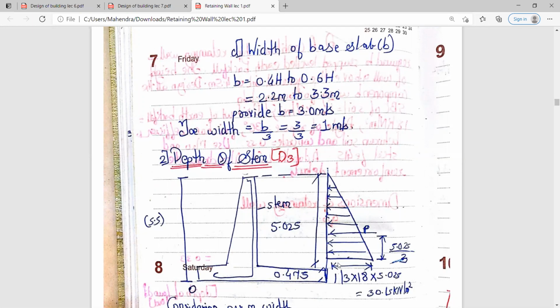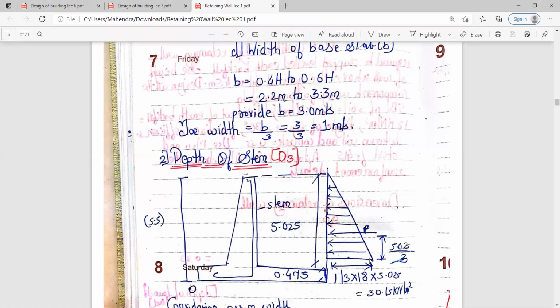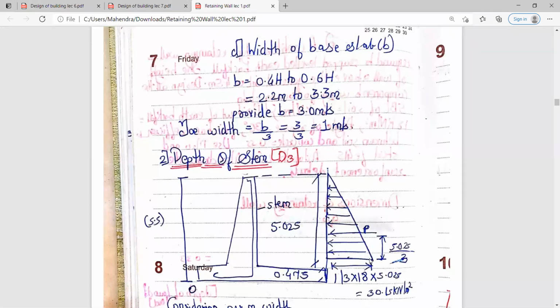Then after that, this horizontal distance will be 1 by 3 into gamma. Gamma is nothing but the unit weight of the earth backfill. So unit weight of the earth backfill is already given to you in the question, that is 18. So substitute the value of gamma over here, that is 18 into height, that is 5.025. तो आपको ये यहाँ से लेके इतना डिस्टेंस मिलता है 30.15 किलो न्यूटन पर मीटर स्क्वायर. So do up till here, and if any doubts you can ask.